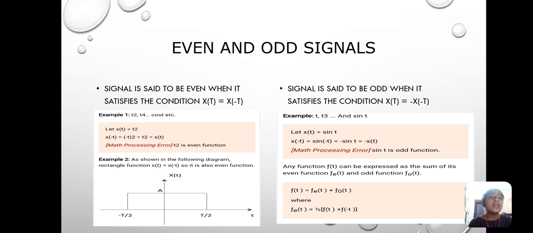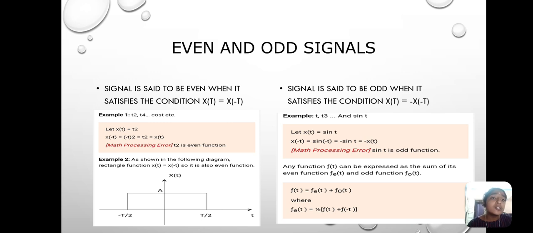A signal is said to be odd when it satisfies the condition x of t equals minus x of minus t. For example, x of t is equal to sine of t and x of minus t is sine of minus t, which is minus of sine t, equal to minus of x of t, so sine t is also an odd function.